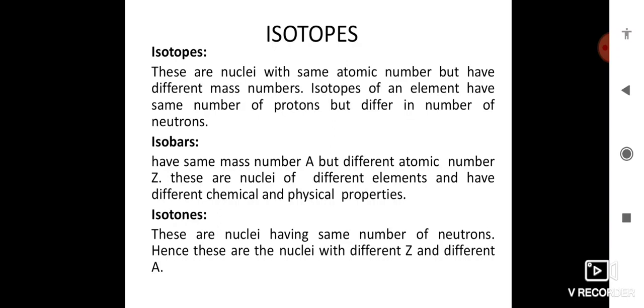Isotopes are nuclei with the same atomic number but different mass numbers. Isotopes of an element have the same number of protons but differ in the number of neutrons. For example, uranium-235 (92) and uranium-238 (92). Here the atomic number is the same but the mass number differs.